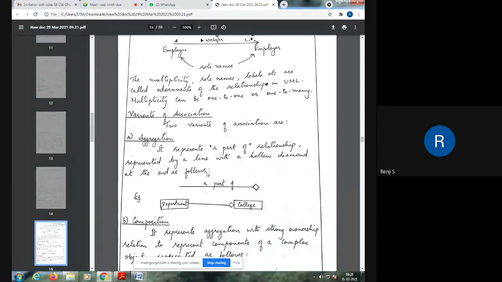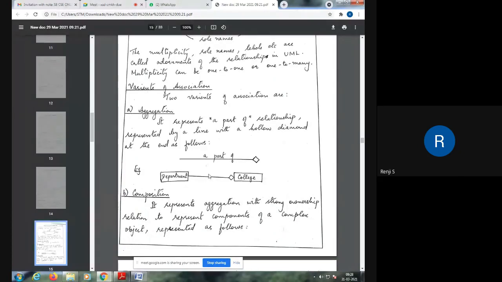If you want to define a college management system in UML, then you have to show there are different departments coming under a single college. So it can be shown as an aggregation relationship. It is again a solid line. Solid lines often represent association relationship, but at the end of the relationship there is a hollow diamond. And whenever you see a hollow diamond at the end with a solid line, then it shows aggregation relationship, or we call it a part-of relationship.